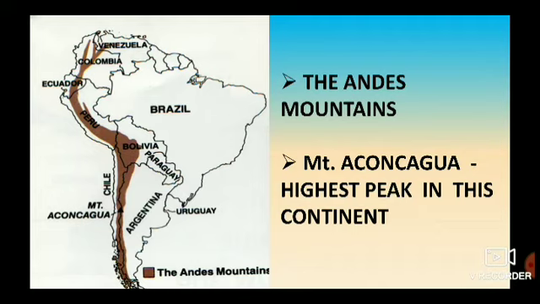Okay, children? Everything I have shown you in the image towards the left side, Mount Aconcagua is also there, and the Andes Mountains run along the western side of South America, shown with the brown color.